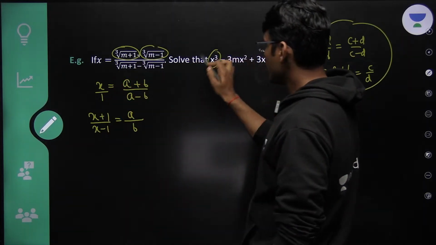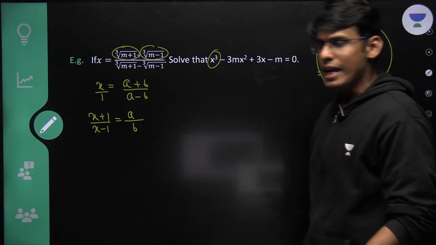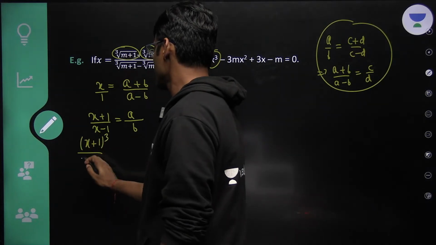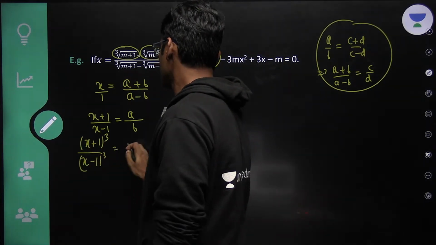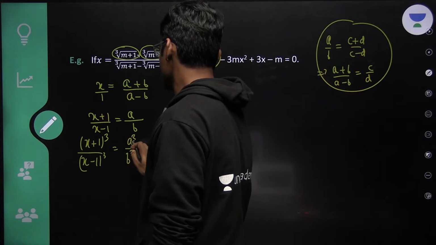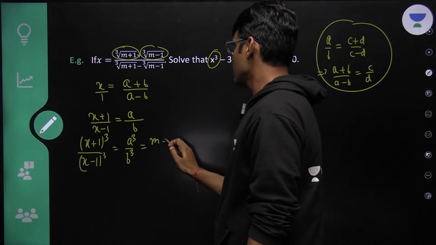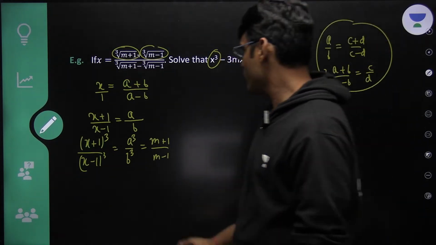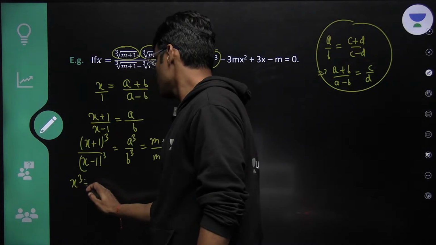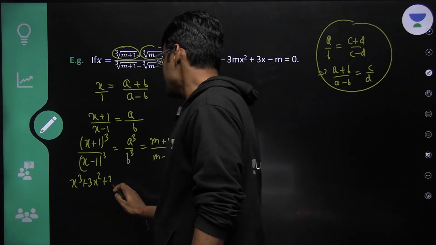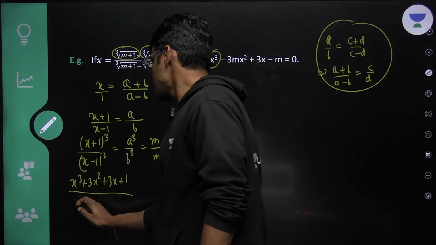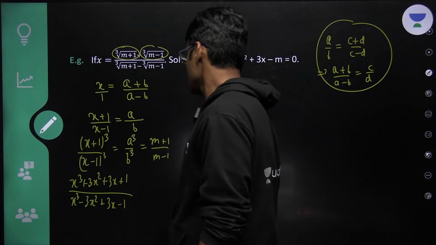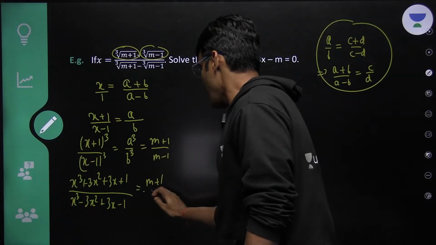Now just see, do you want to generate a cube here? Yes, so I will generate a cube here. Let's do cubing on both sides. Now if you remember, what was a cube? m plus 1. What was b cube? m minus 1. Now we have done algebraic identities. I will write this with decreasing powers of x, and alternating. Got it?